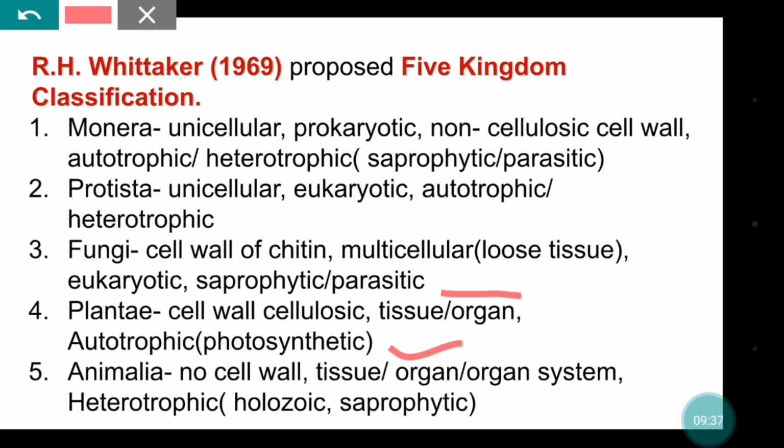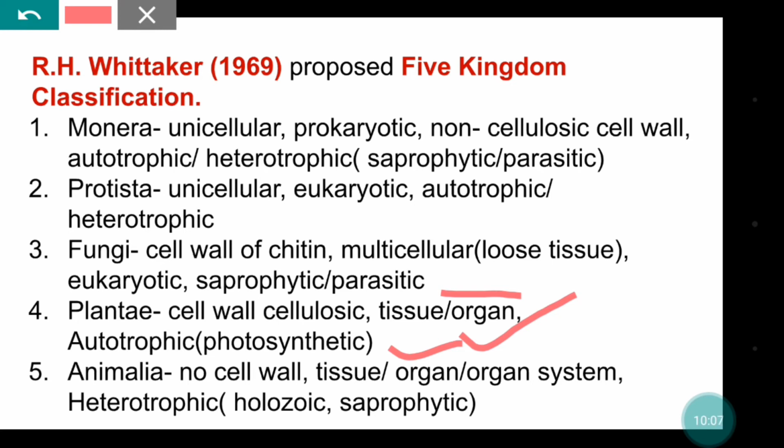These organisms have tissues, that is similar kinds of cells together form tissue, and tissues further specialize to form organs to perform particular functions. So here two modes of organization can be found, that is tissue and organ.